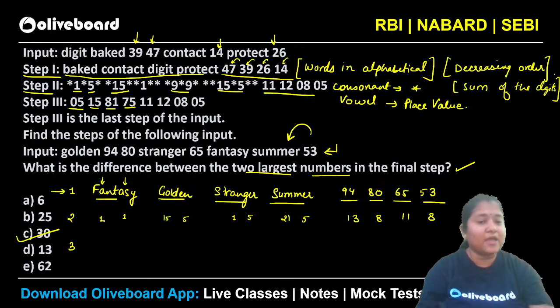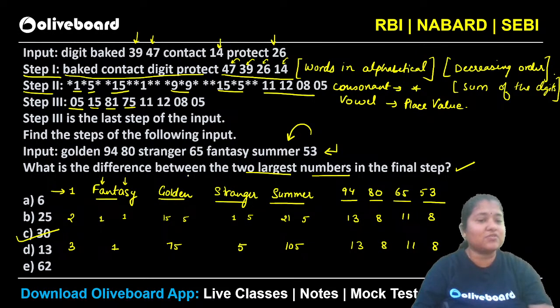Okay. Now here in step number 3, you have to take the product of the digits which we got in the second step. So you can see this will be 1. 15 into 5 is 75. This is 5. This is 21 into 5, that is 105, isn't it? So we have 105 here. And this is 13, 8, 11 and 8.